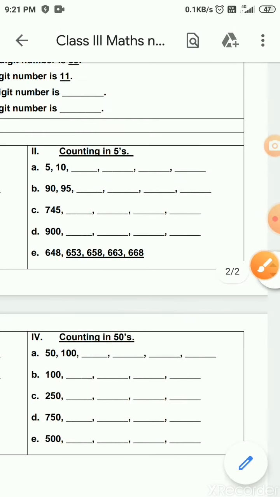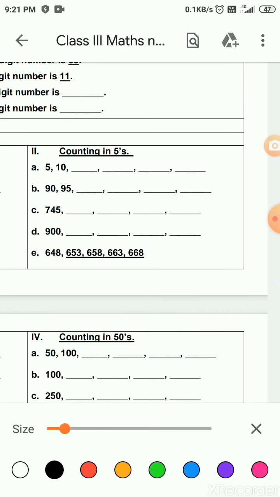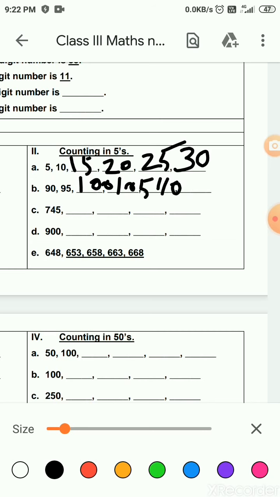Now counting in 5s. So now what will you do? 5 table. 5 ones are 5, 5 twos are 10, 5 threes are 15, 5 fours are 20, 5 fives are 25, 5 sixes are 30. Same way with bigger numbers you are going to do. So 90 plus 5, 95. 95 plus 5, 100. 100 plus 5, 105. 105 plus 5, 110. 110 plus 5, 115. It keeps on going.